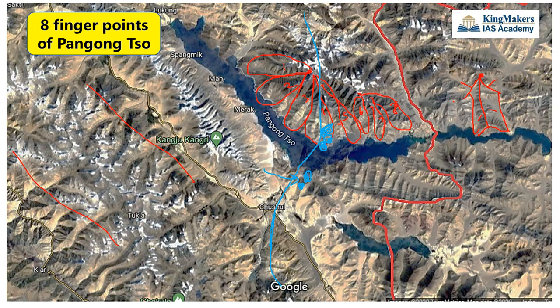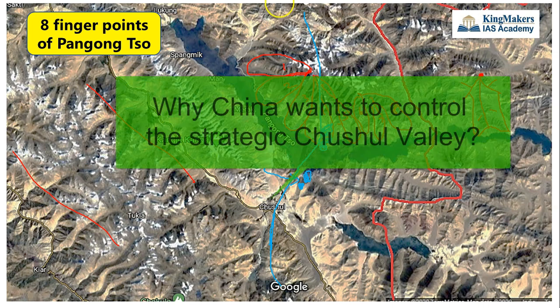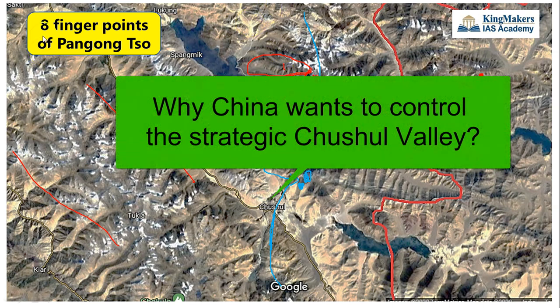So now let us understand the next thing. Why does China want to control these 5 fingers, from 4 to 8? Why do they want to control this region? What is the importance of Chushul Valley? China wants to take control of this Chushul Valley. So why does China want to take control of this Chushul Valley?